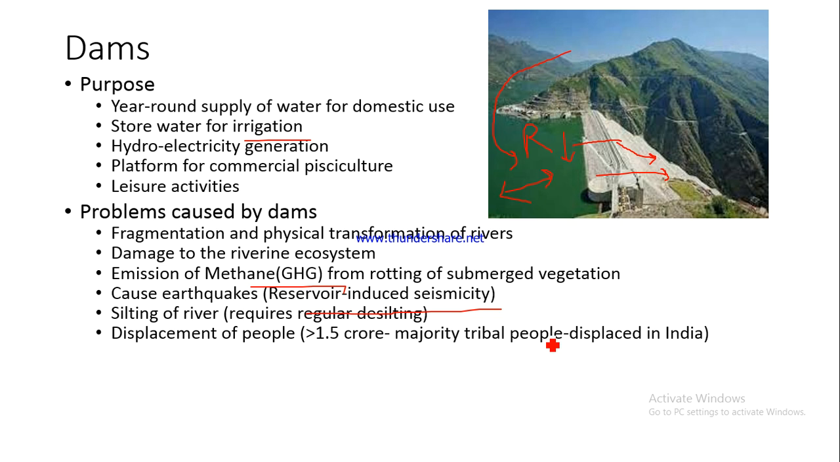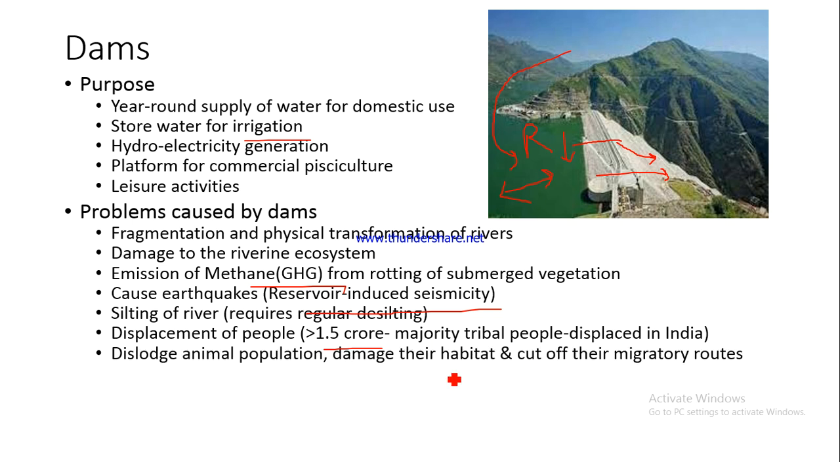In fact, you might have heard of the Narmada Bachao Andolan, you might have heard of the Tehri Andolan also, which was against the construction of the Tehri Dam. Likewise, in Narmada Bachao Andolan, there was huge opposition to the construction of Sardar Sarovar Dam on the Narmada River. Generally, these kinds of constructions meet a lot of popular resistance because they lead to displacement of so many people. For example, more than 1.5 crore people have till date been displaced, and most of them have been tribal communities. They have been displaced because of construction of dams. So this is one major issue with the dams.